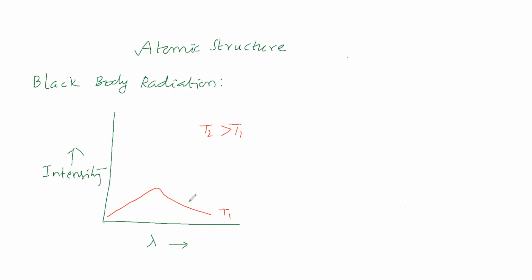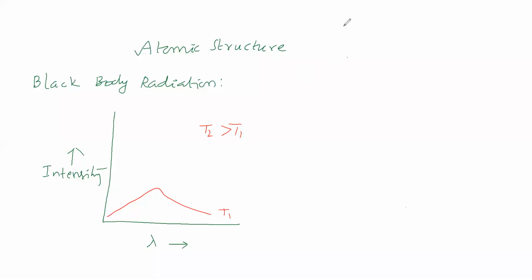At T2, will the graph be over T1, shall we say, or below T1, or above T1? What do you say? Okay, above T1.